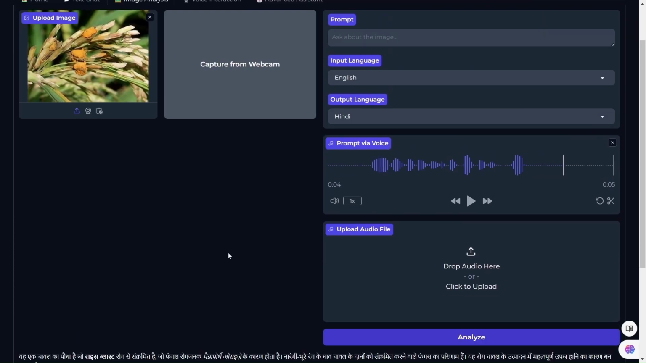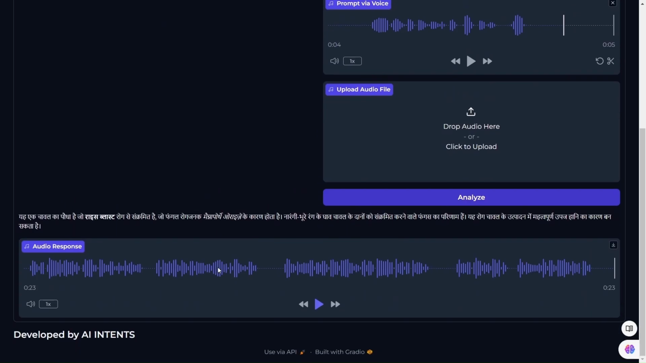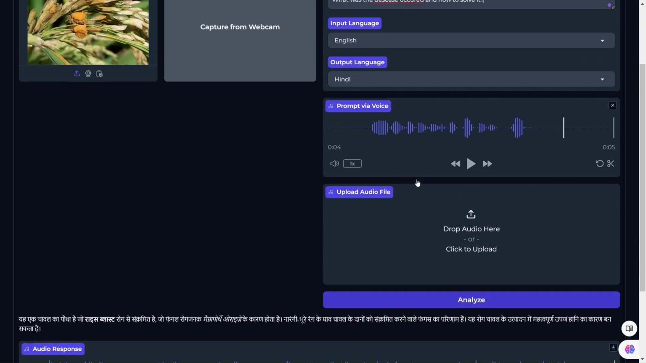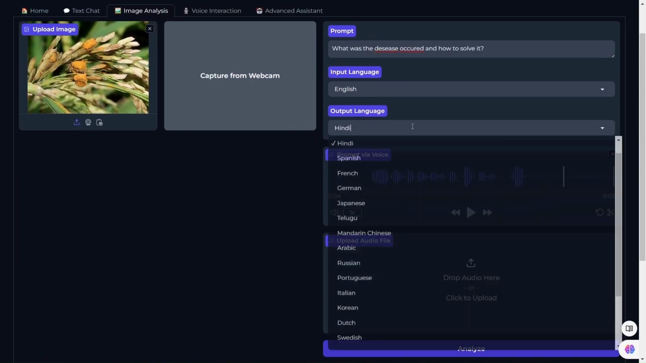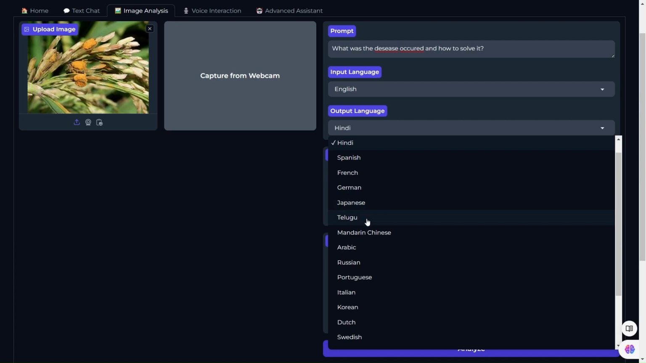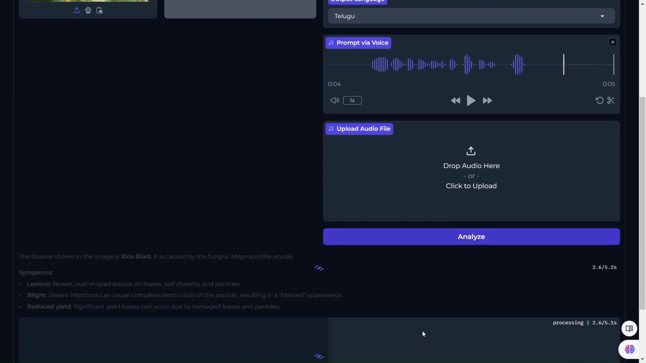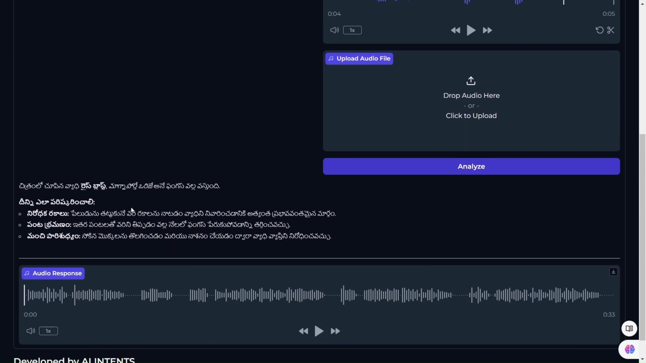So it detected the disease also, rice blast disease. So I'm asking by giving the prompt manually. Again I'm setting the output language to Telugu and analyze. Clicking on the analyze, within a few seconds it will give the output. So it will give the output in another language.